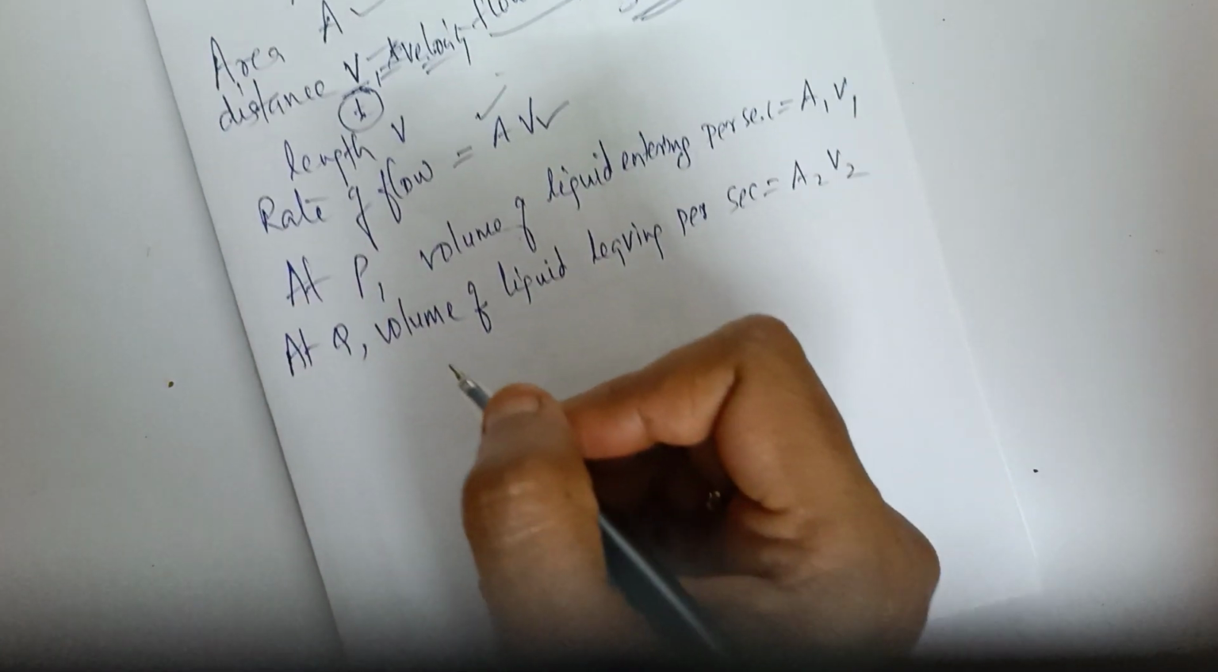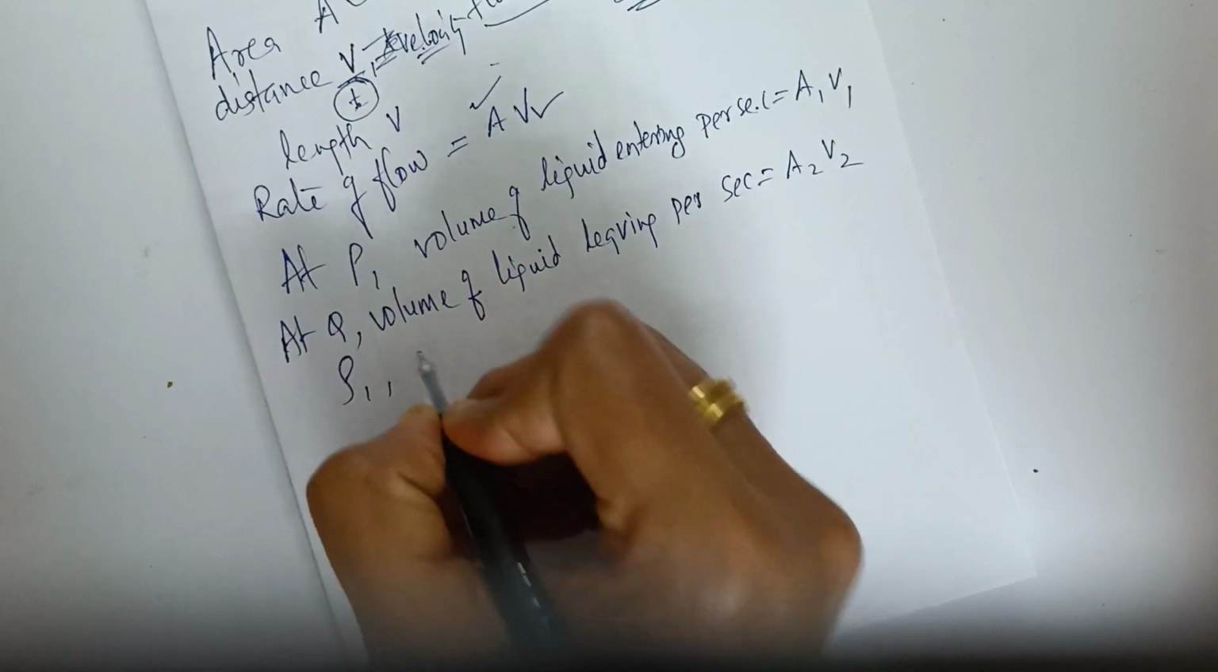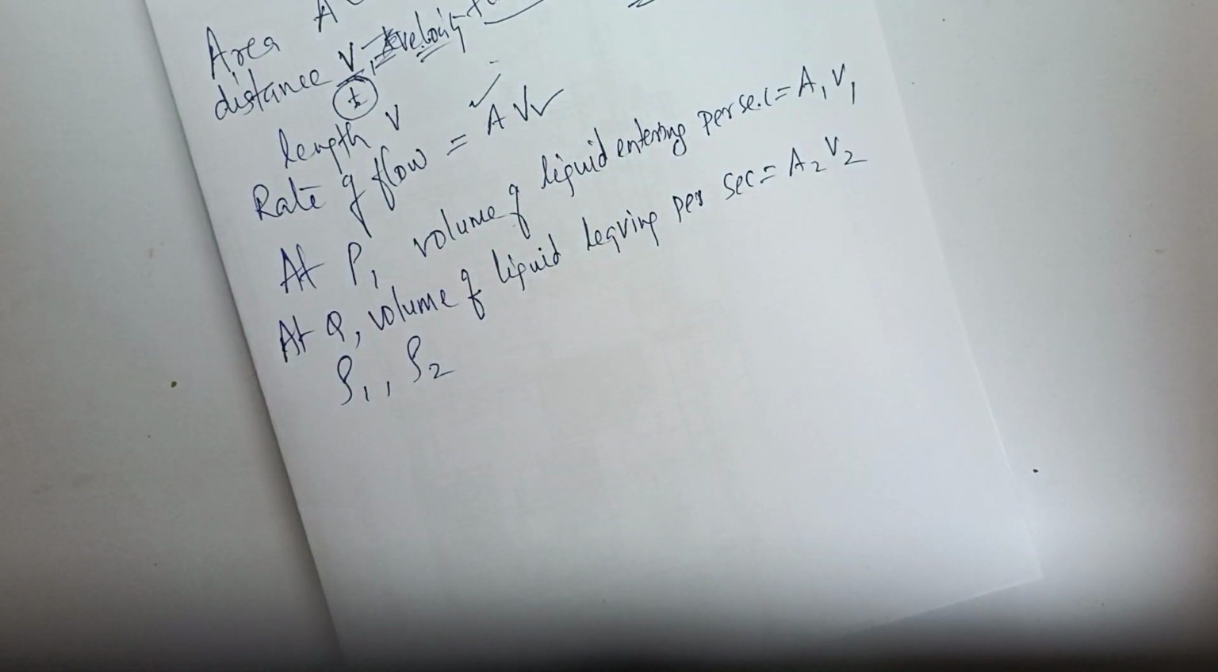Okay, now if you are having densities, being a liquid it will have a property called density. Density, what do you mean by density? Density is mass by volume.